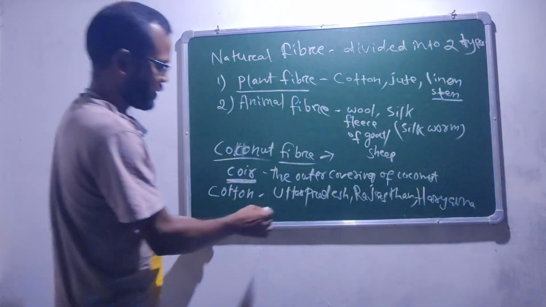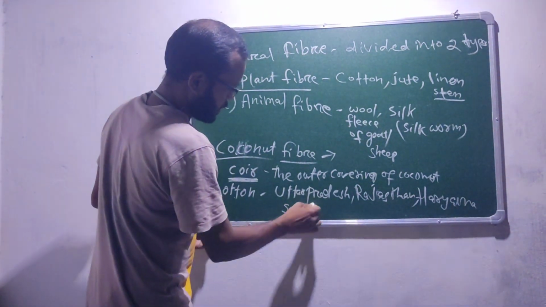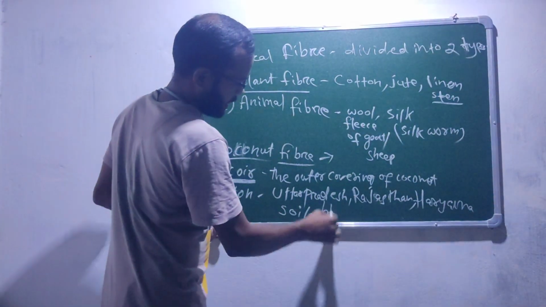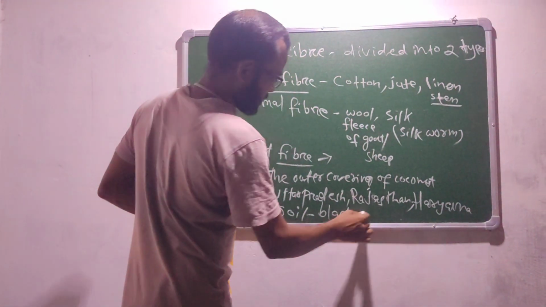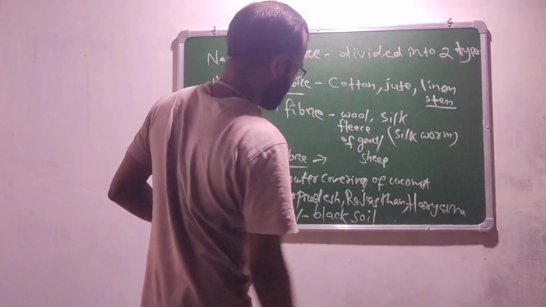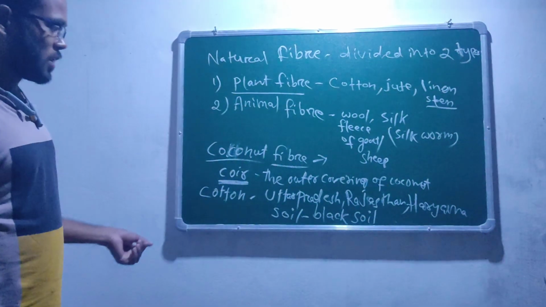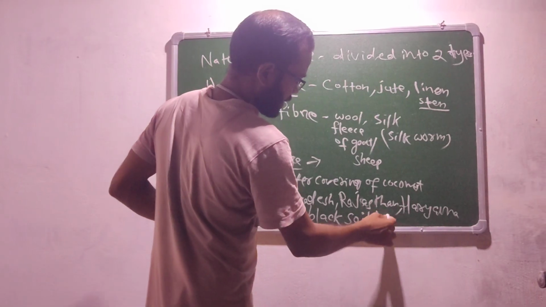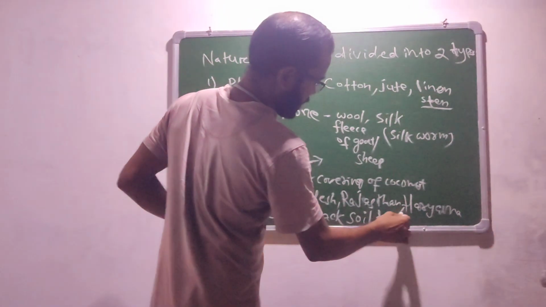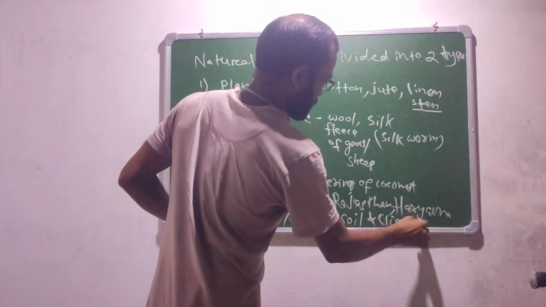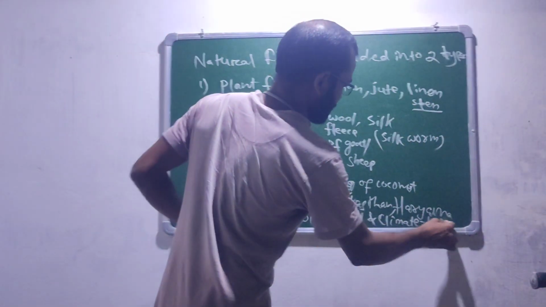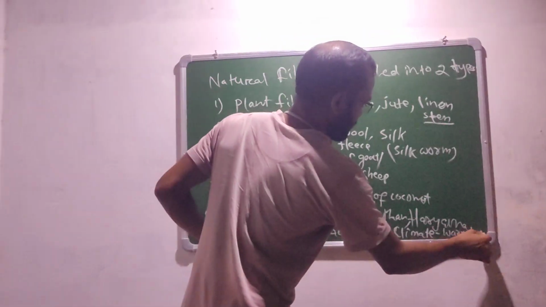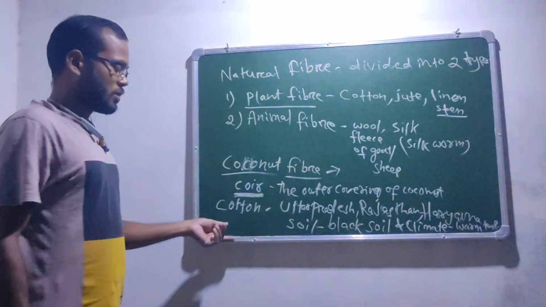And the soil it needs is black soil. Black soil is suitable to grow cotton. And the climate must be a warm temperature. We need warm temperature to grow cotton.